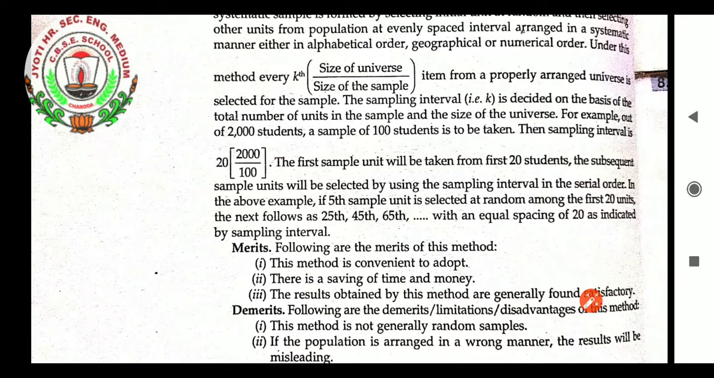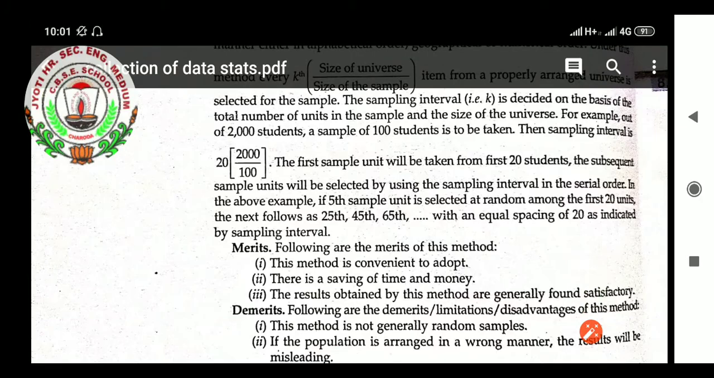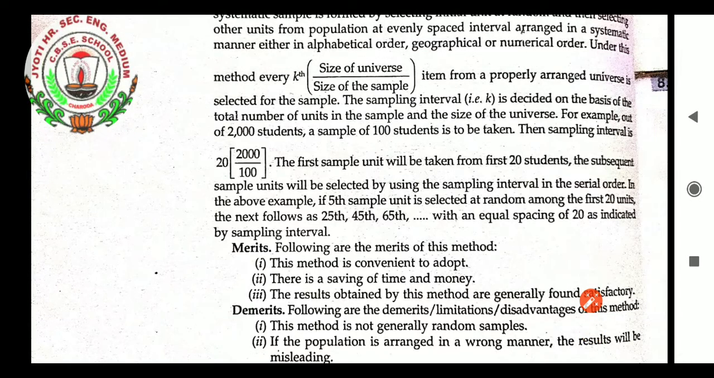The sampling interval is decided on the basis of the total number of units in the sample and the size of the universe. For example, out of 2000 students, a sample of 100 students is to be taken. Then the sampling interval is 2000 upon 100, that is 20. The first sample unit will be taken from the first 20 students. The subsequent sample units will be selected by using the sampling interval in serial order. In the above example, if the fifth sample unit is selected at random among the first 20 units, the next will be the 25th.